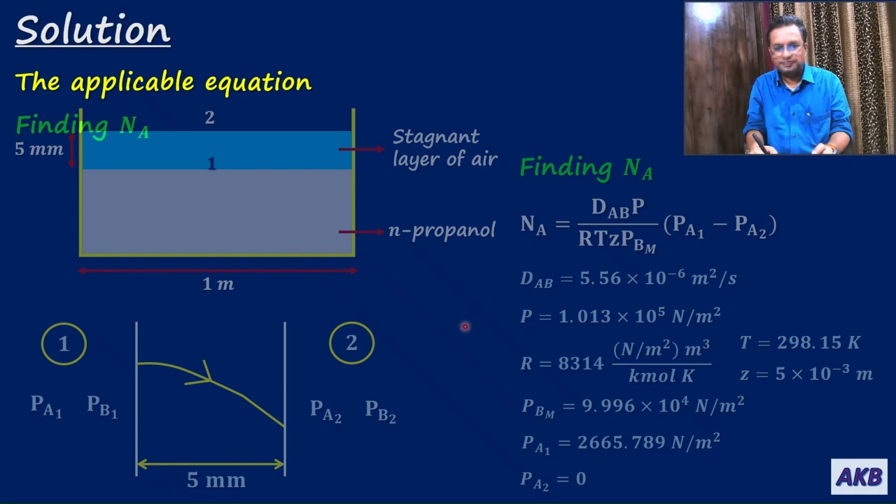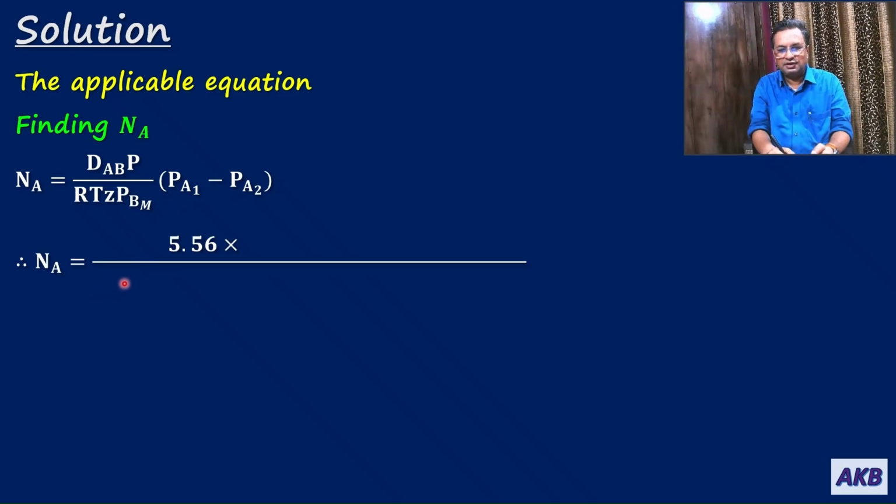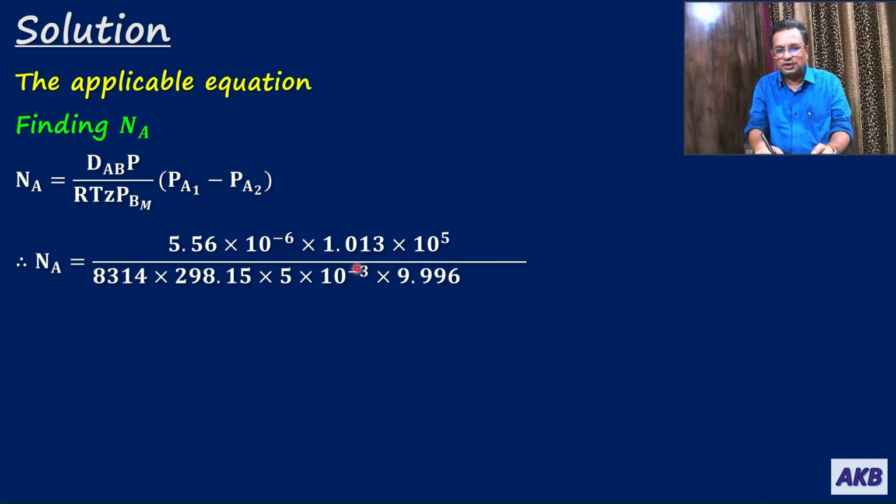So let us move ahead. So Na is dAB P upon RTZ PBM into PA1 minus PA2. Now all values are known. So therefore Na will be equal to 5.56 into 10 to the power minus 6 dAB. P is 1.013 into 10 to the power 5 divided by R is 8314, T is 298.15, Z is 5 into 10 to the power minus 3, PBM is 9.996 into 10 to the power 4, and into PA1 is 2665.789, and PA2 is 0.